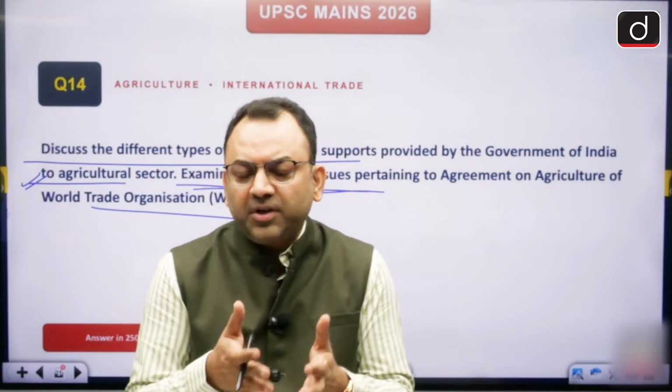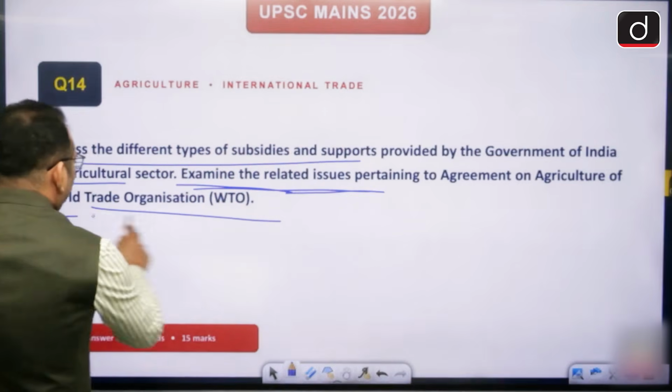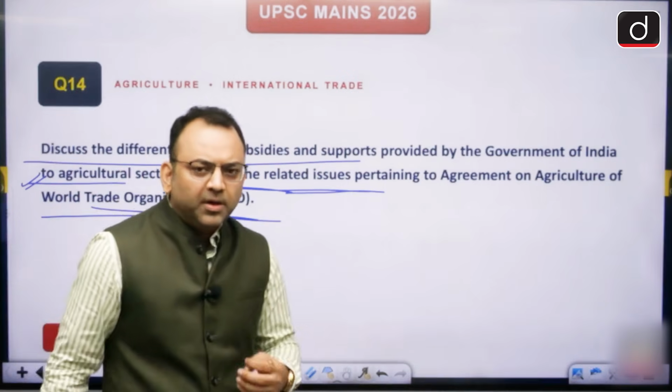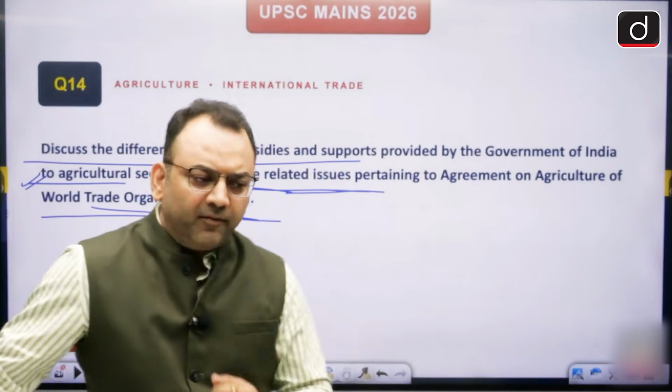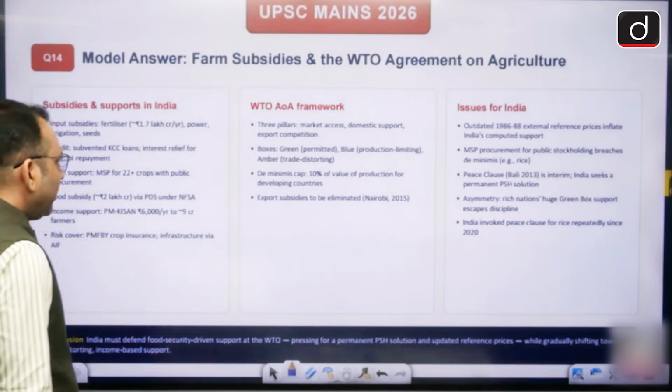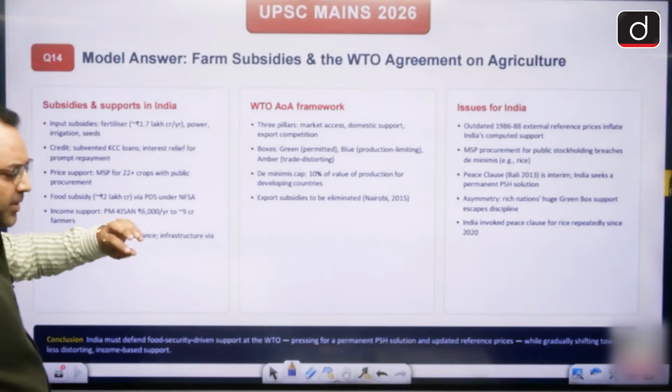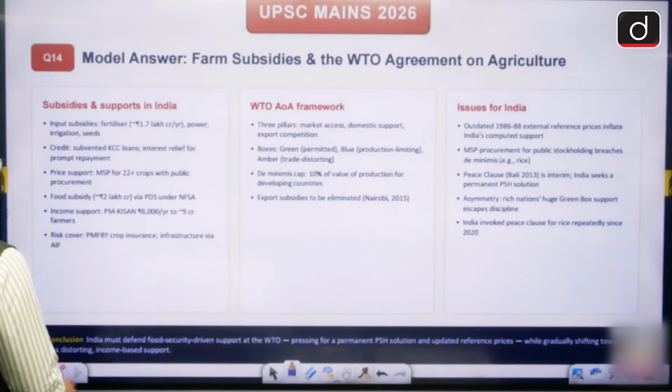We have to give the subsidy for the poor people, and that is why these aspects will be addressed in this part. And at the end you can write the conclusion, that the WTO must reform and address the concerns of the developing countries, right? So all this is mentioned here, like the subsidies, peace clause, permanent solution, right?